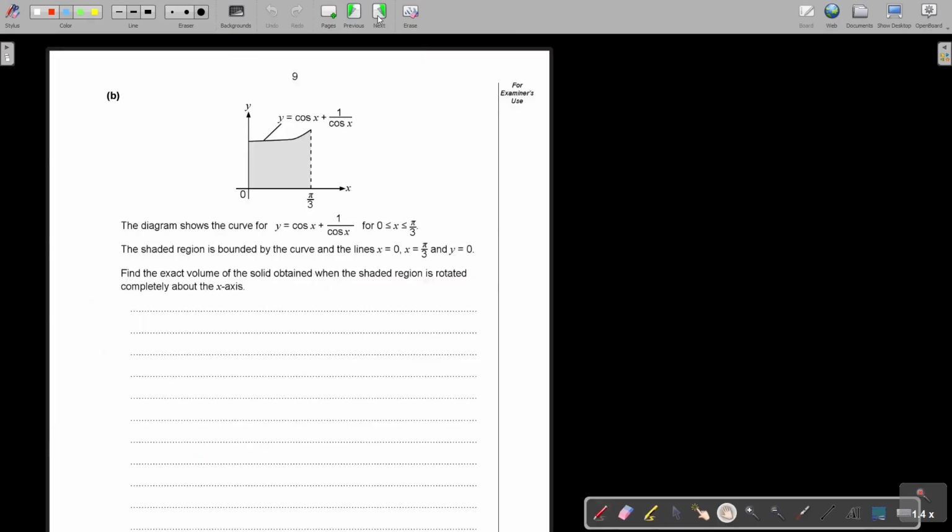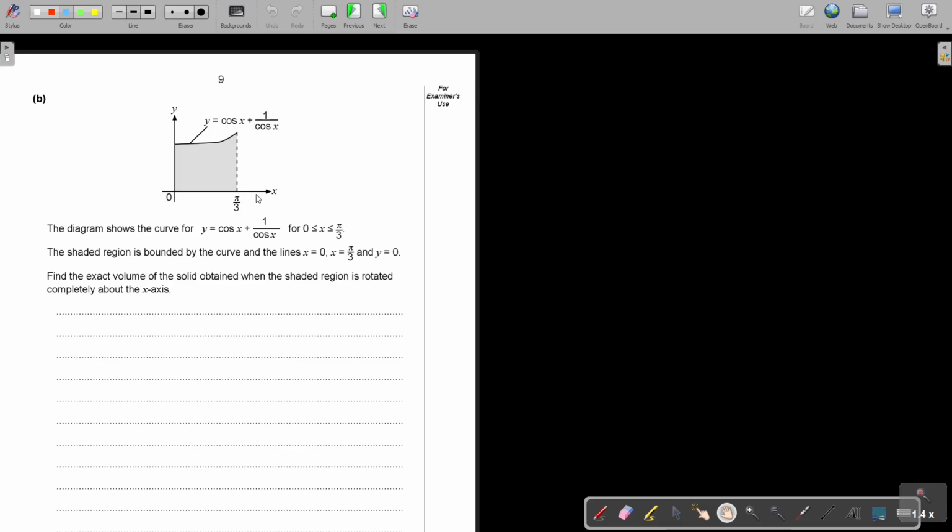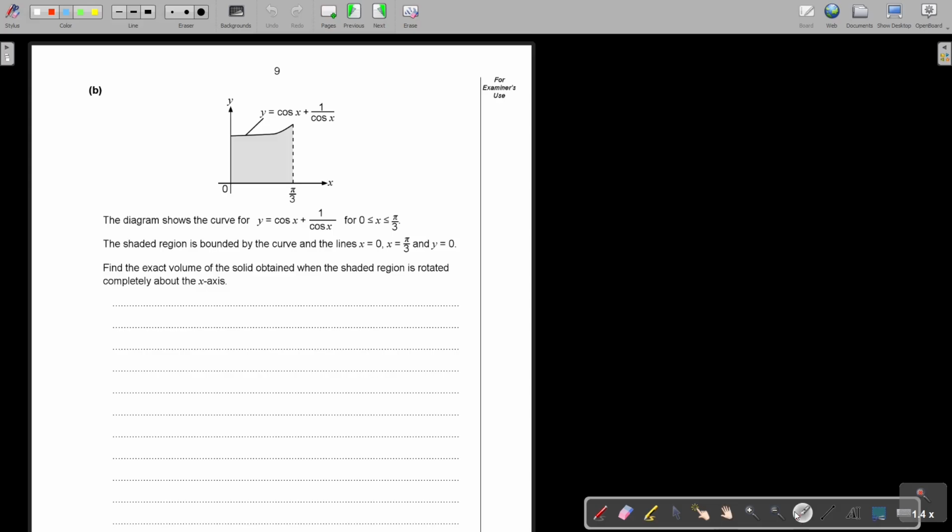Question B. The diagram shows the curve for y equals cos x plus 1 over cos x for x bigger than or equal to 0 and smaller than or equal to pi over 3. Okay, that's your boundaries. The shaded region is bounded by the curve and the lines x equals 0, it cuts the x-axis there, and pi over 3, this one there. Find the exact volume of the solid obtained when the shaded region is rotated completely about the x-axis.